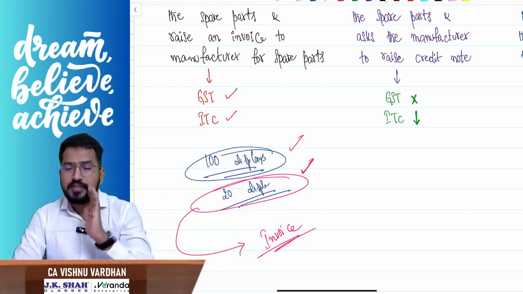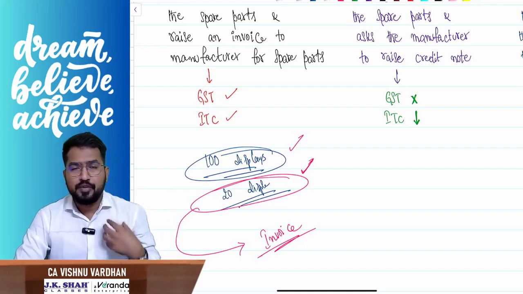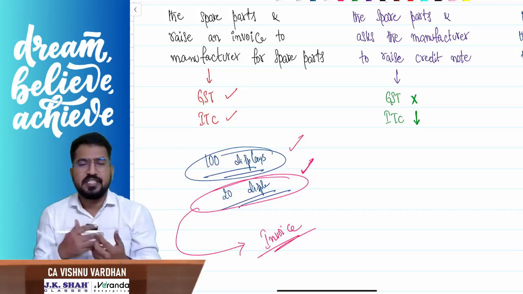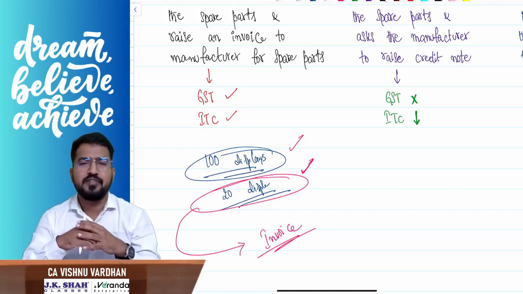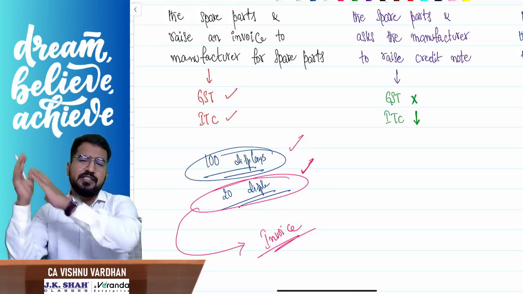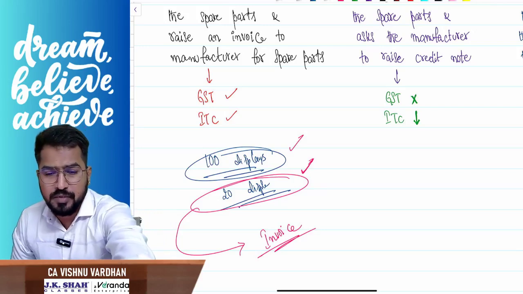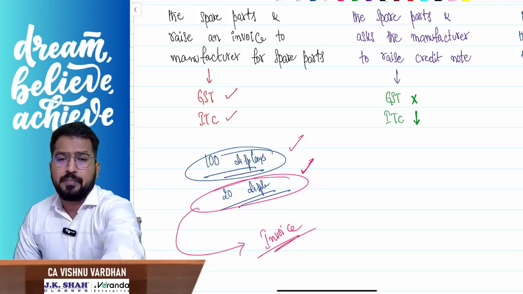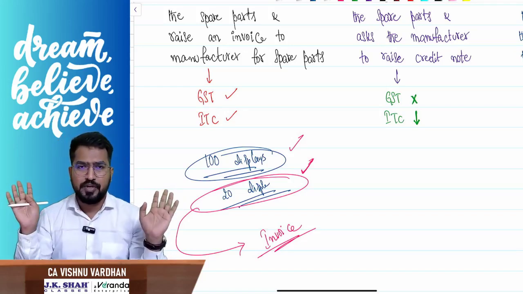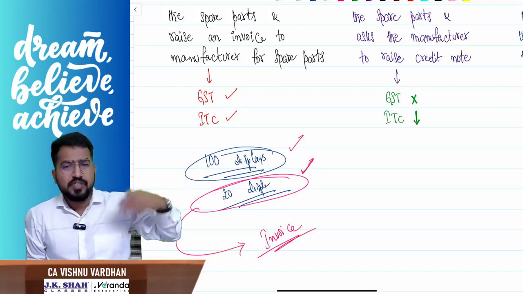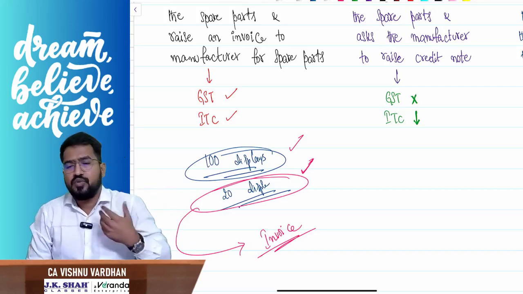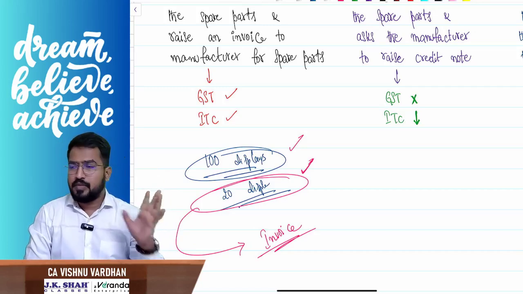so please understand, I repeat, I am distributor, you are coming to me because your iPhone 16 display is not working. So what I am doing, I have some displays in my stock which I purchased from Apple company and keep selling or using for customer repair, all that stuff. So 20 displays I am using for replacement. Now I am raising invoice to Apple company. Apple company will pay GST to me and Apple company will take ITC. So this is the point. Should I reverse any ITC because I have provided free replacement? No, not required, because even though you say it is free replacement, technically it is not free replacement. So no need of reversal of ITC also. Am I clear?